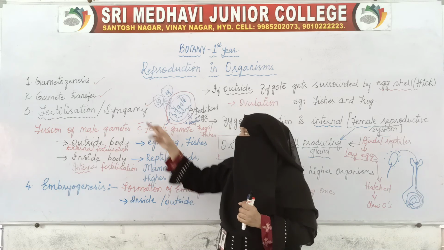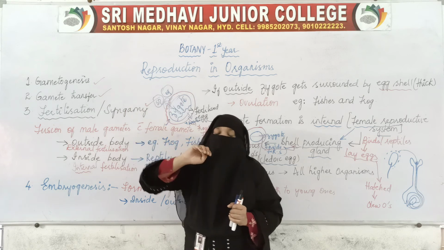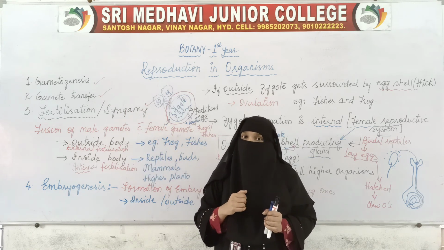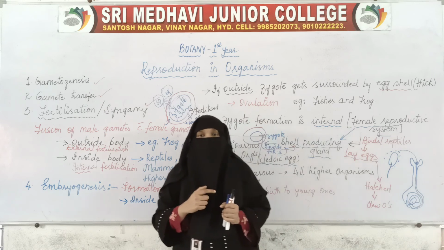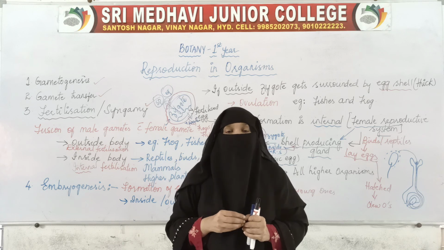We said that gamete formation will take place. Male gametes are formed inside pollen grains, and female gametes are formed inside the embryo sac of the ovule.